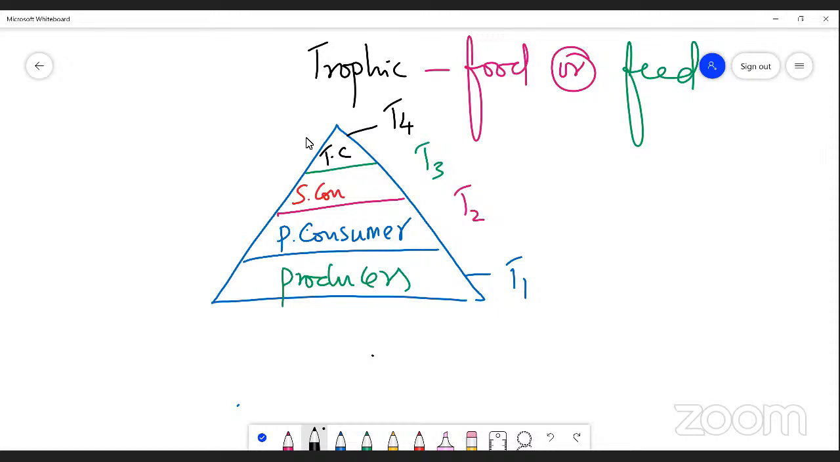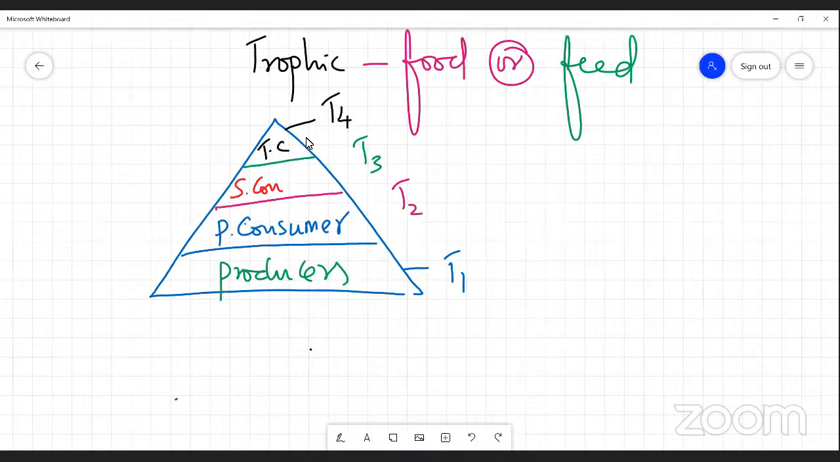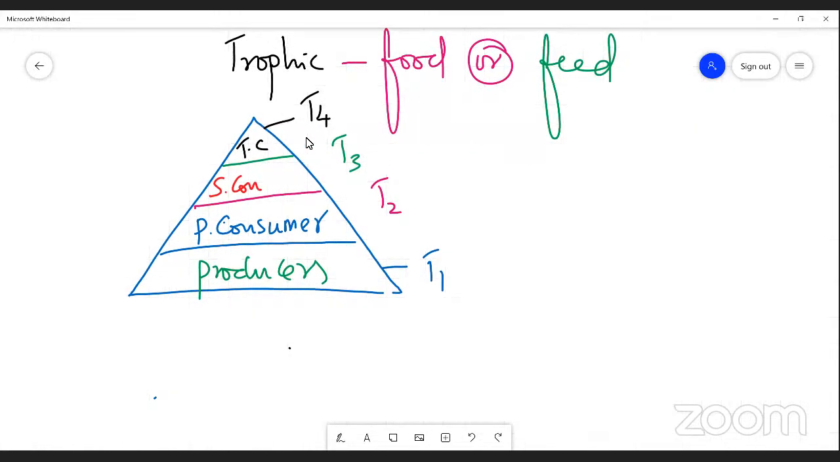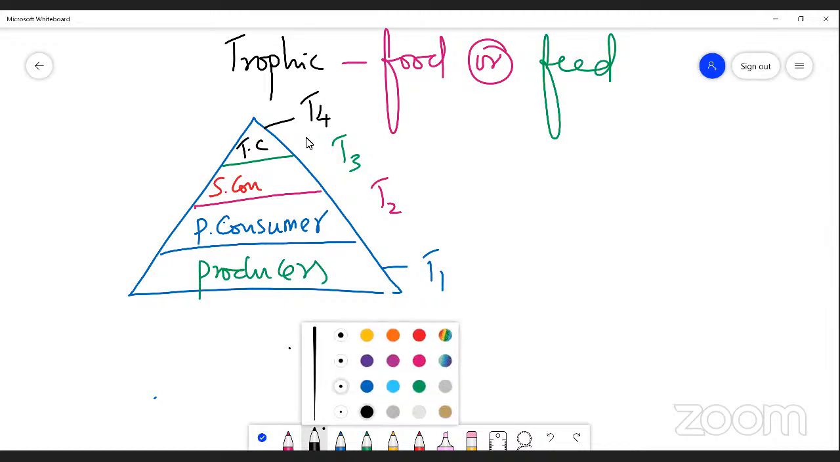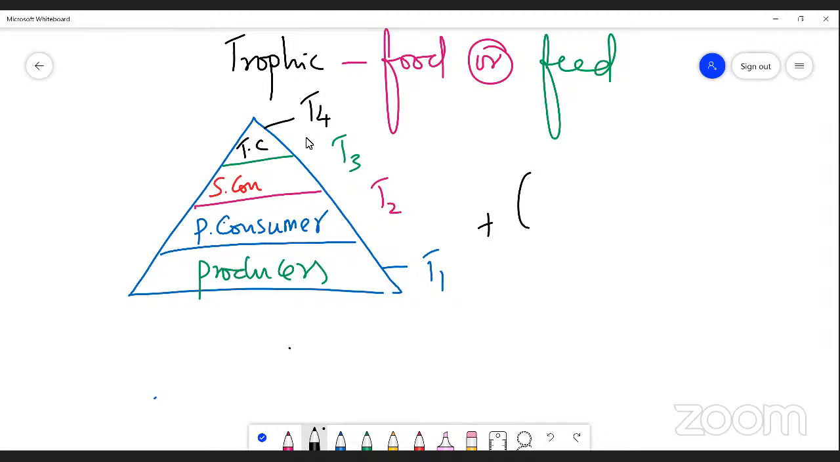Producer, primary consumer, secondary consumer, tertiary consumer. Very good. So some organisms which are able to feed on all the organisms, including primary and secondary consumers, are said to be omnivorous. Please understand, some organisms which are able to eat all the levels of organisms are called omnivores.